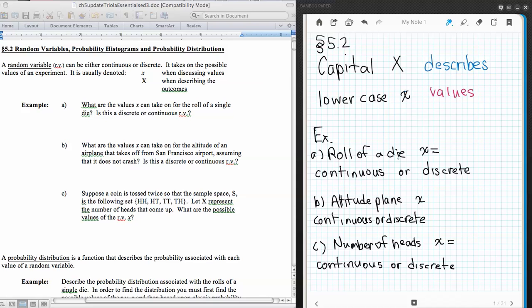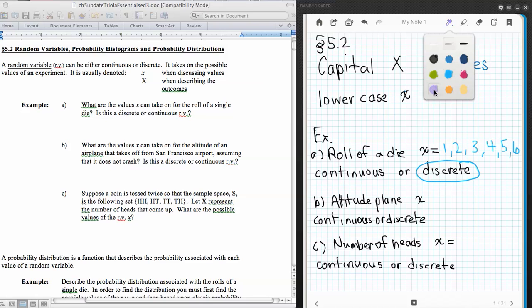and continuous. So in the roll of the die, we can get a 1, we can get a 2, we can get a 3, we can get a 4, we can get a 5, or we could get a 6. Now we must be on the same page in saying that we're going to talk about a cube die, which is a 6-sided die, having numbers 1 through 6 listed on it. And these would, of course, be discrete random variables.